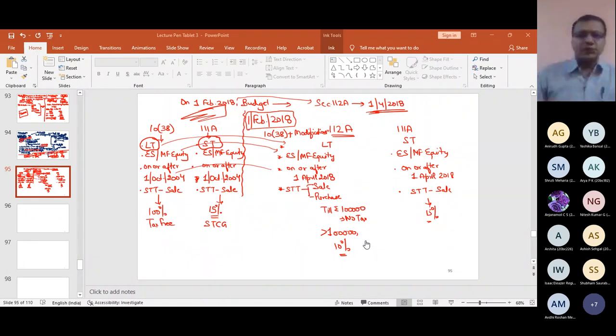That is the history of this 112A, 111A, and section 10 clause 38. Do remember one thing, that 10 clause 38 is not applicable in India now. 112A has taken its place in some modified form. That's it. Please raise your hands if the point is clear.